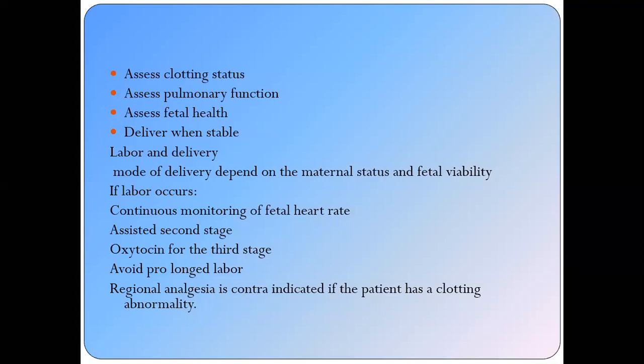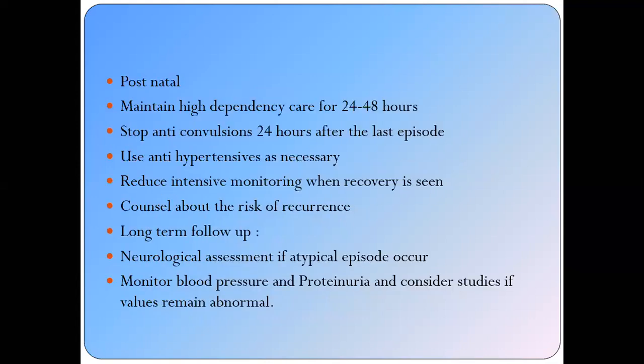What type of analgesia and anesthesia is required depends. Regional anesthesia like spinal anesthesia is contraindicated if the patient has clotting abnormalities or a decreased platelet count, because this may cause hematoma formation. What about general anesthesia? With general anesthesia there is laryngeal edema, so the intubation will be very difficult. And intubation and extubation will lead to high blood pressure.